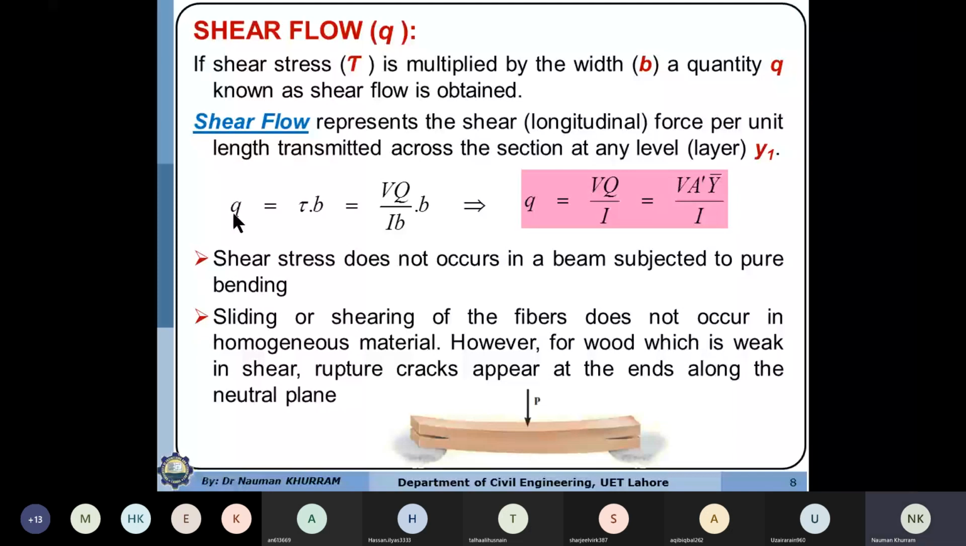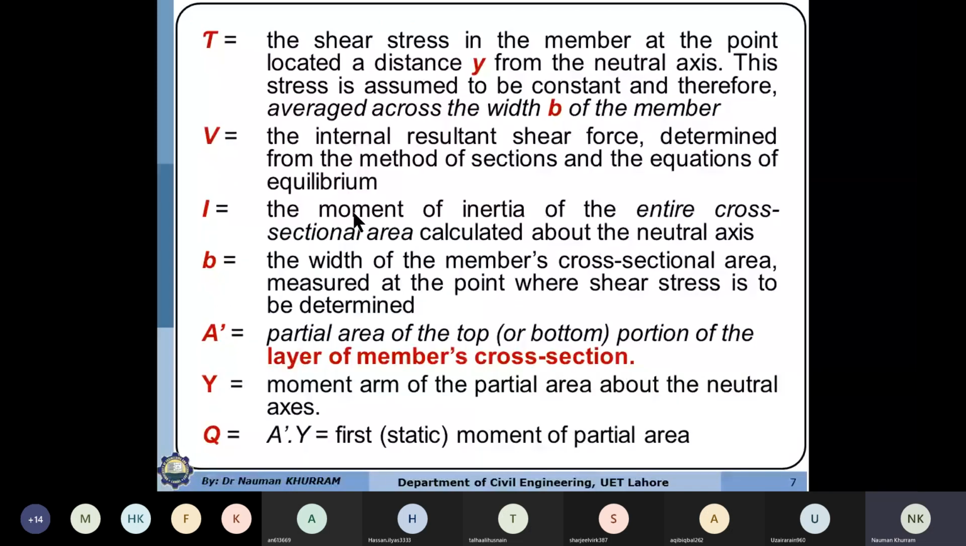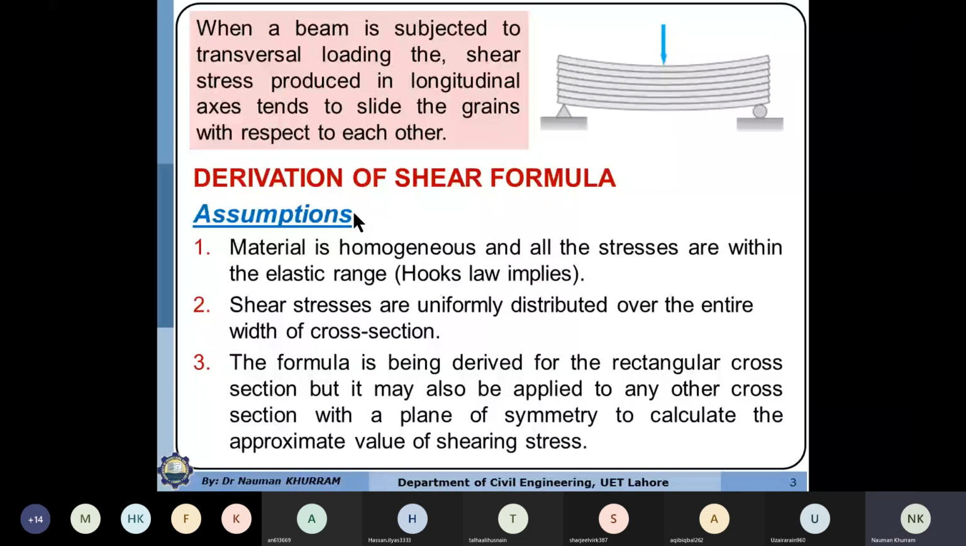This shear flow concept is very useful if we are dealing with thin wall sections. Thin wall section means where the thickness of the element is very small, just like the channel section, I section, or angle section. By using the concept of shear flow, we can perceive the direction of shear flow and the distribution of the shear flow over the section, and we will also prove the assumption that the shear flow is uniformly distributed over the entire cross section.